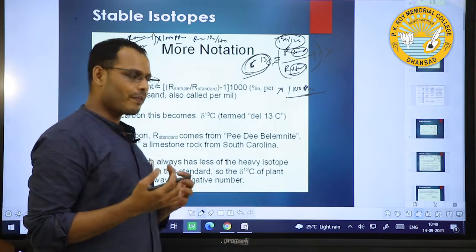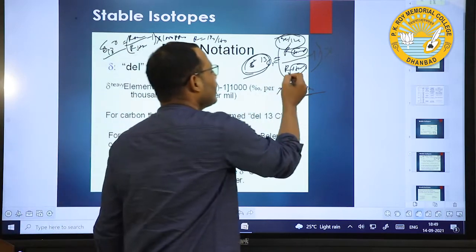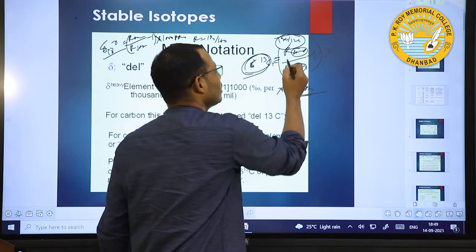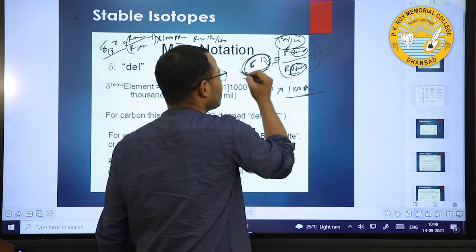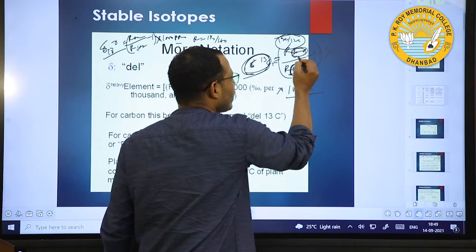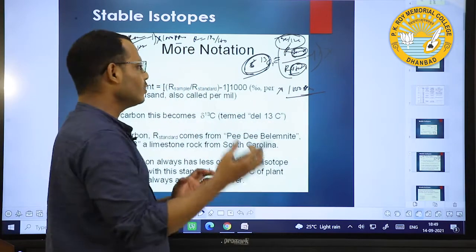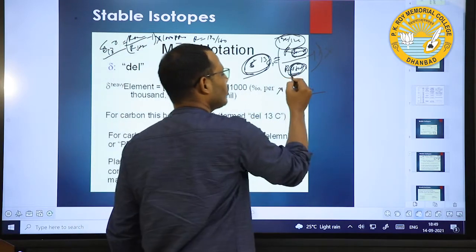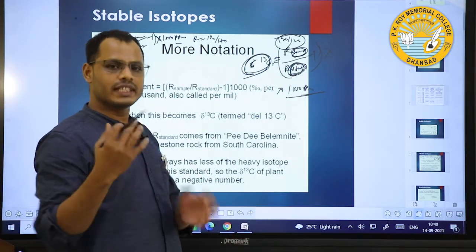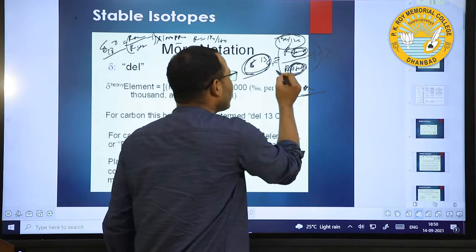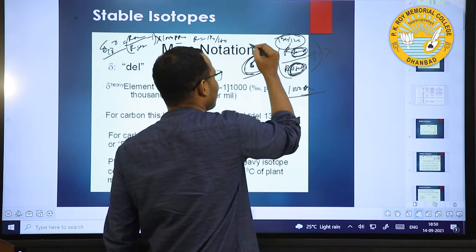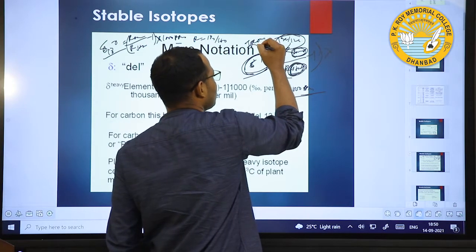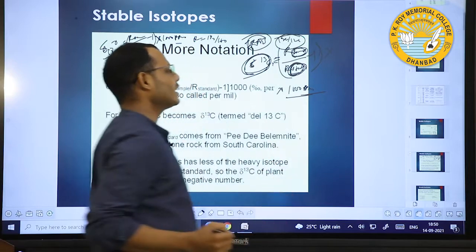For isotopes, there is a standard that already has a fixed value. In carbon isotopes, we compare the sample value with respect to the standard value, which is always fixed. The instrument for carbon isotopes is the isotope ratio mass spectrometer, IRMS.